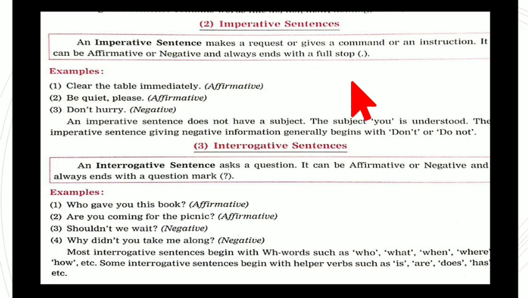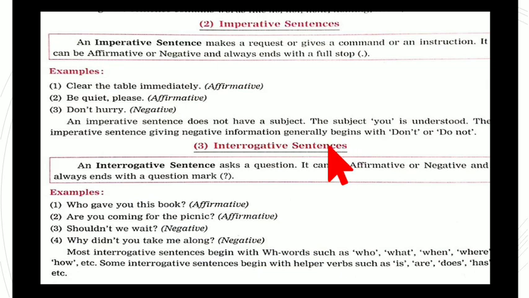Clear the table immediately. It is an instruction, but it is affirmative. Be quiet, please. Affirmative. Don't hurry. See, here came the negative. Don't hurry. So it is negative. An imperative sentence does not have a subject. The subject you is understood.